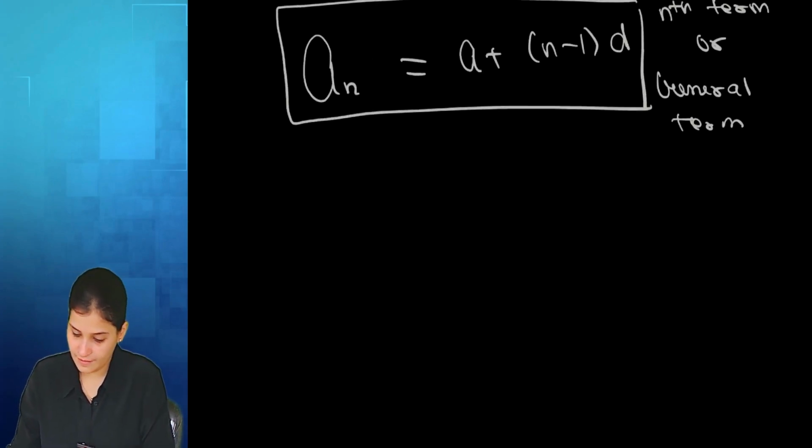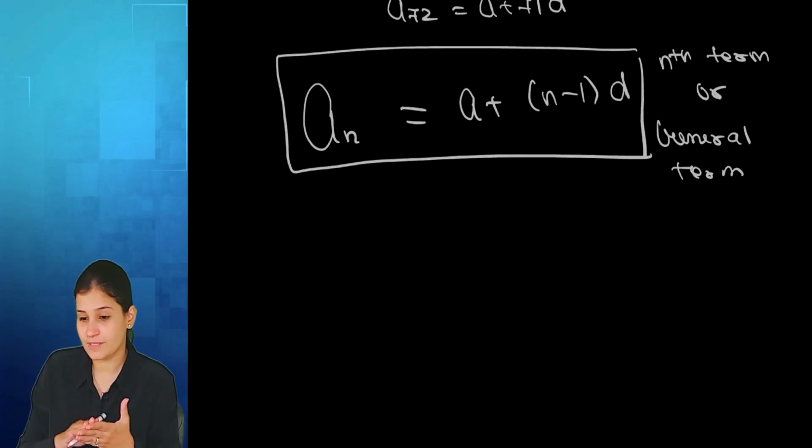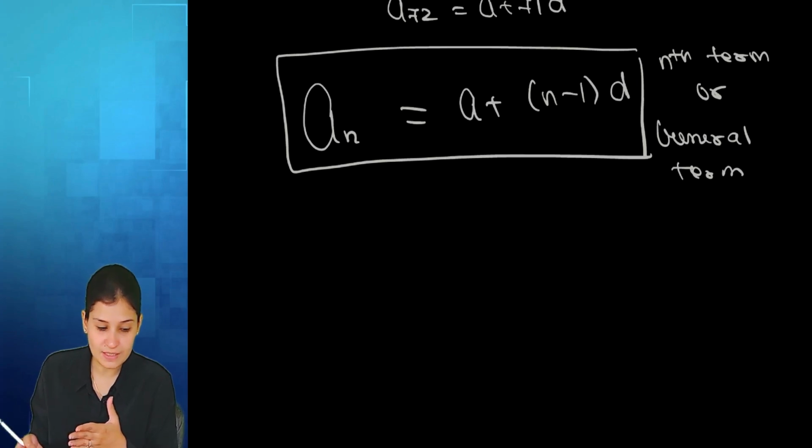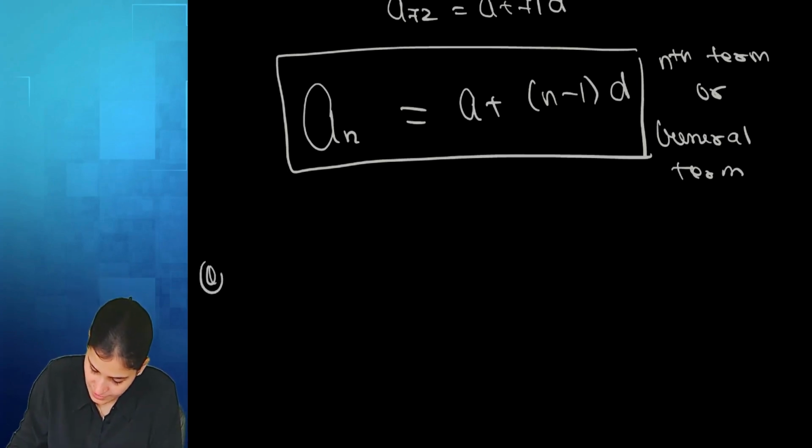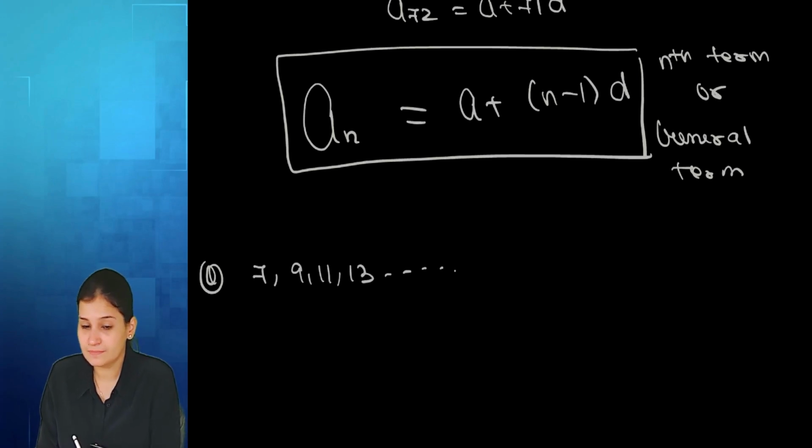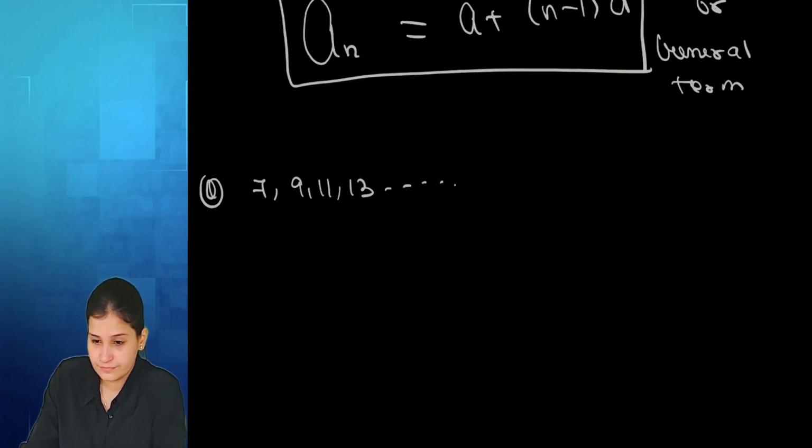Okay. So here there are 4 terms: an, a, d and n. Out of 4, 3 will be given to us and we need to find out the 4th term. First, suppose my sequence is 7, 9, 11, 13 and so on. Is it an AP? Yes, ma'am.